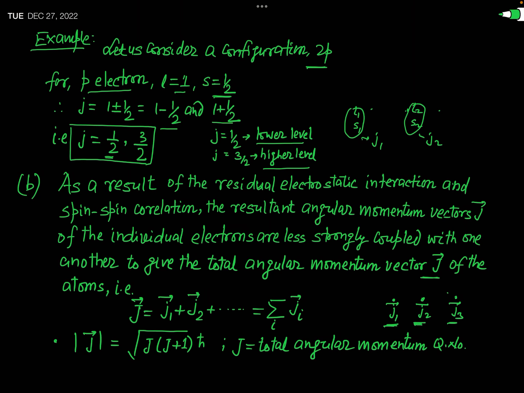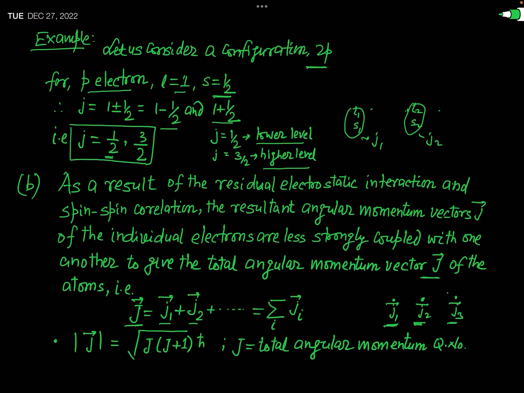Capital J represents the total angular momentum of the atom, and a small j represents the total angular momentum of a particular electron. Are you getting the things or not? Okay. So the total angular momentum of the atom will be equal to capital J, and that capital J is equal to the vector sum of these small j's, that is J1 plus J2 plus so on. This gives the total angular momentum J of the atom.